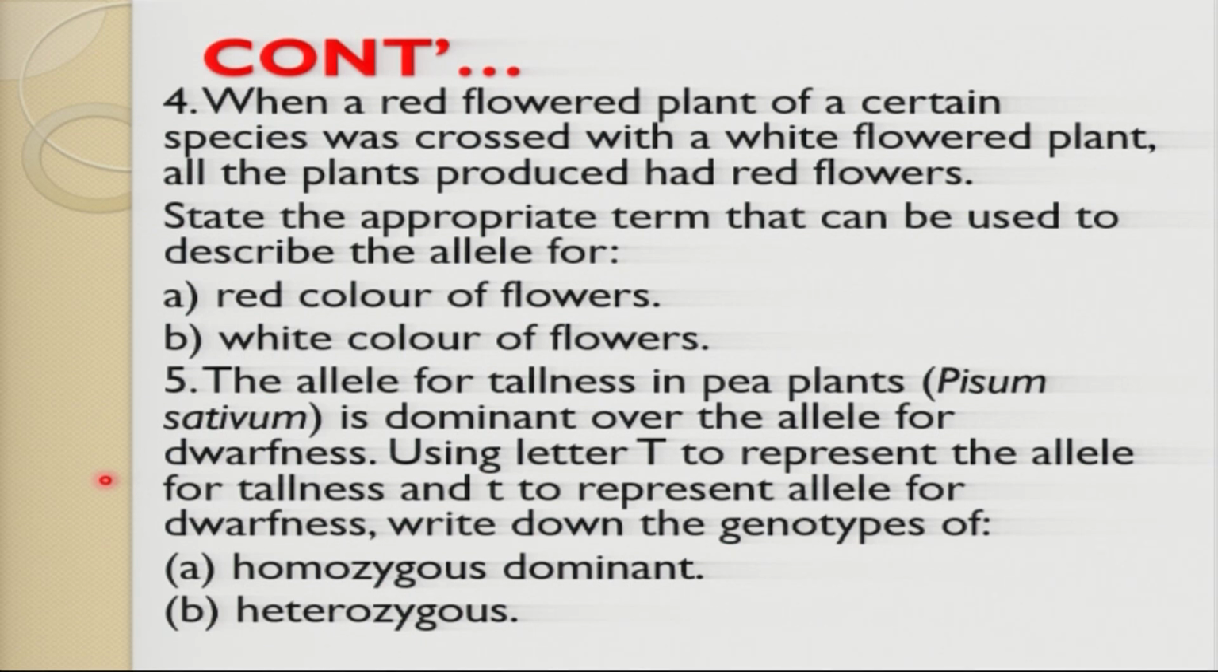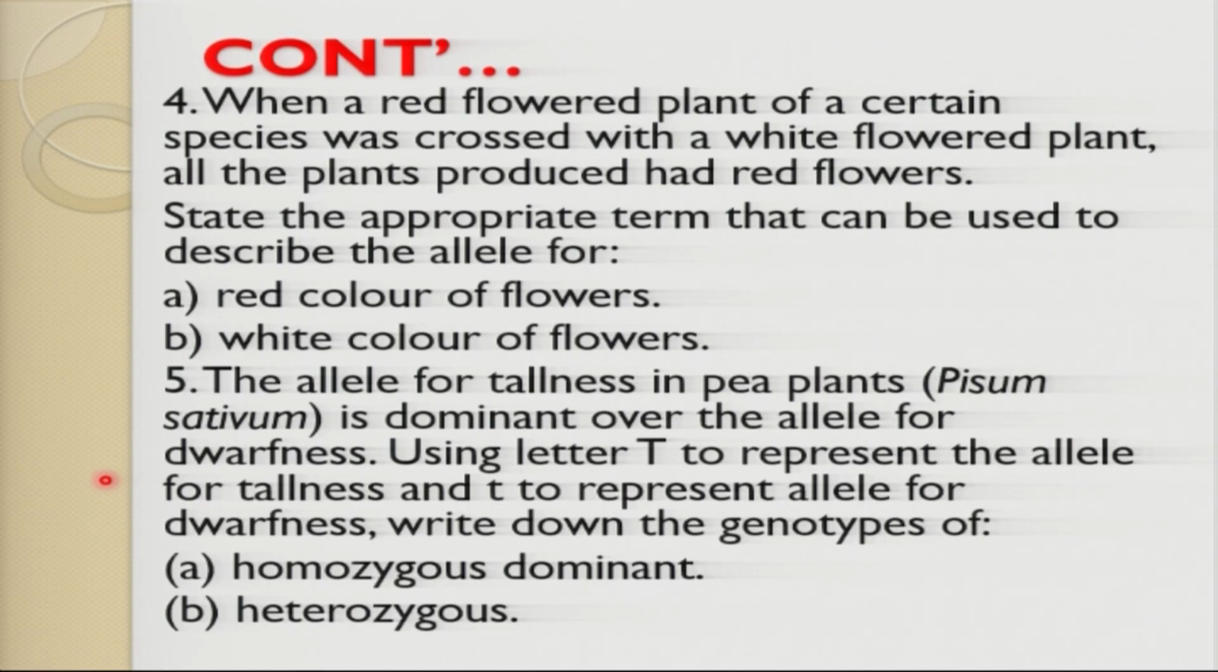Number 5. The allele for tall in pea plants, Pisum sativum, is dominant over the allele for dwarfness. Using T to represent the allele for tallness, and t small to represent the allele for dwarfness, write down the genotypes: homozygous dominant and heterozygous dominant. If you still remember properly, this is simple work.